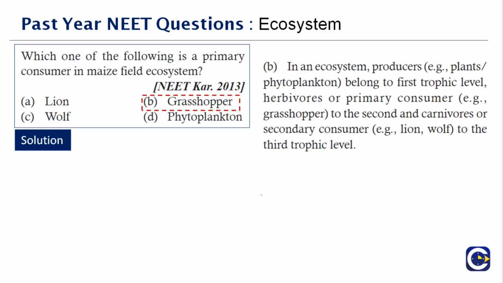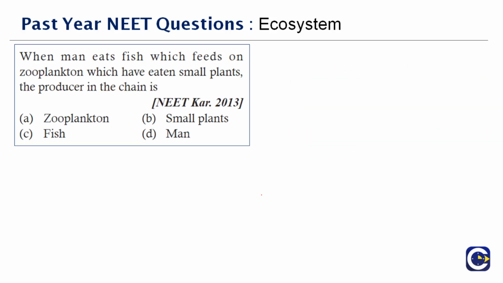Therefore, the correct answer to this question is option B. Next question here. When man eats fish which feeds on zooplankton which have eaten small plants, the producer in the chain is dash. They are asking us the producer, they are not asking us the next person in the food chain. So you have to clearly understand the question here.